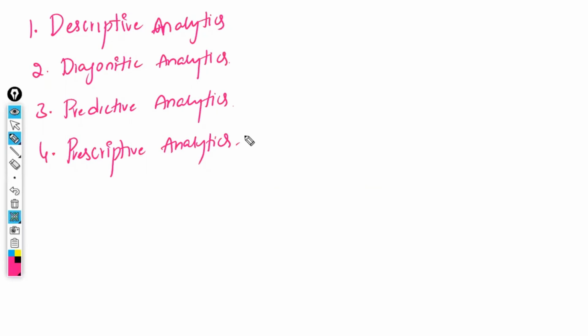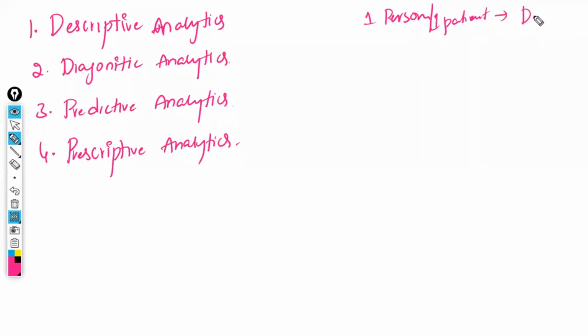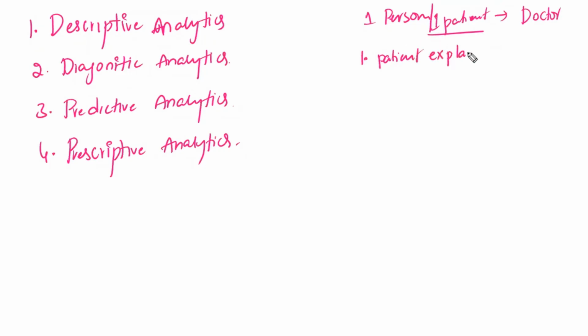To understand these four types of analytics in a simple, easy way, let us take an example. There is a particular person, one patient. The patient has gone to a doctor, and he is having some kind of health issue. That is why he is called a patient, right? Now, the first step is that the patient explains the problem he is having.